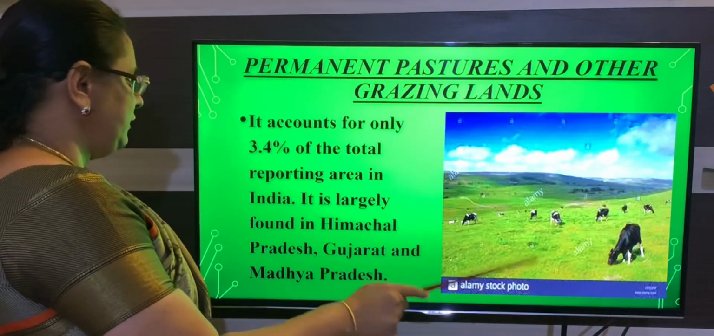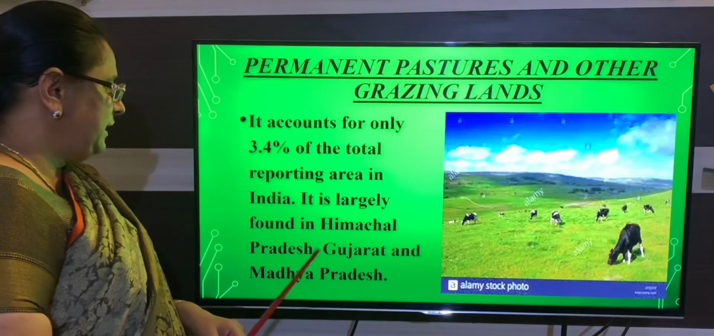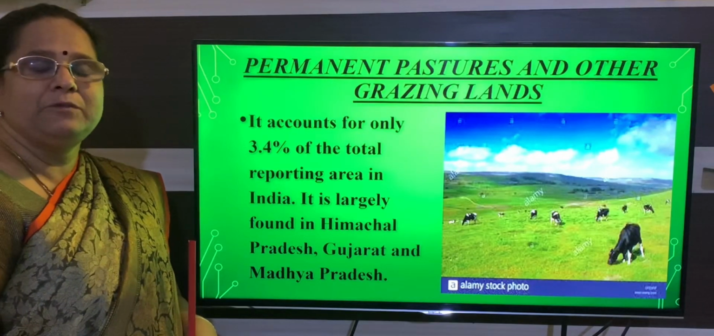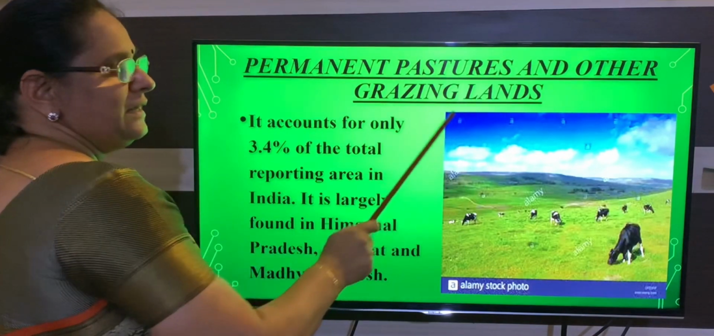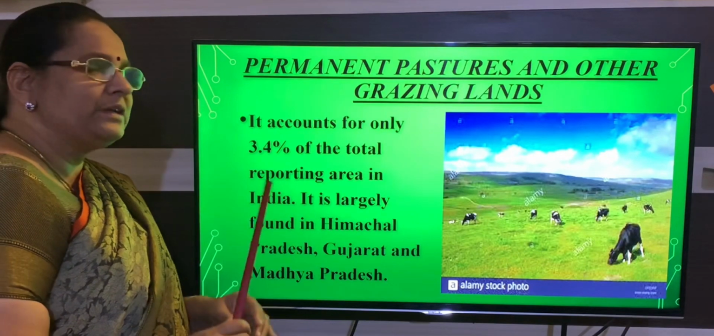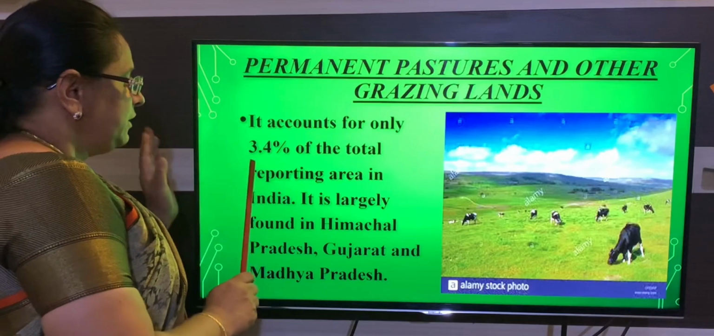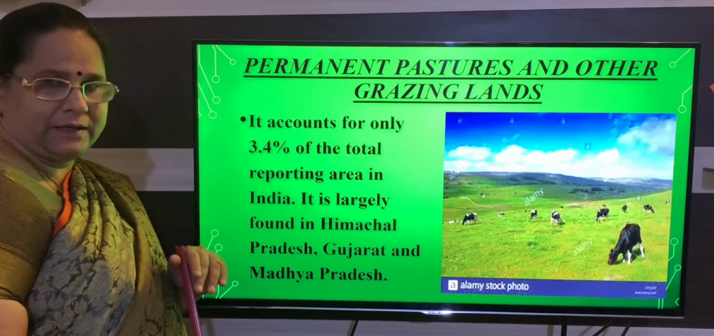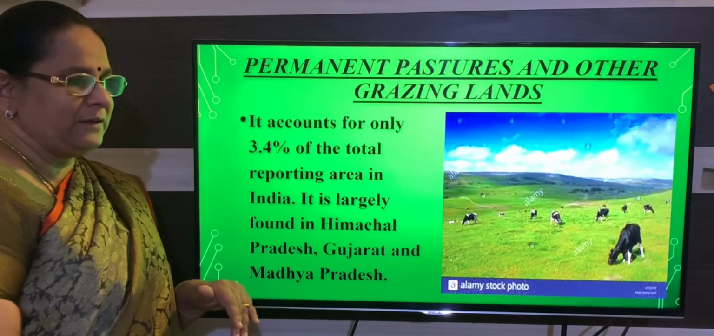This sort of land you will find only 3.4%. And it is mainly found in Himachal Pradesh, Gujarat and Madhya Pradesh. So remember, permanent pasture and other grazing land means a land which is completely covered with grass, and those grasslands are used for grazing cattle. It is 3.4%, mainly found in Himachal Pradesh, Gujarat and Madhya Pradesh.